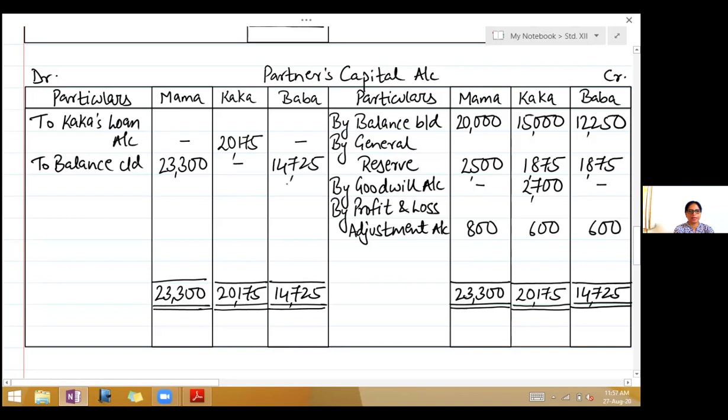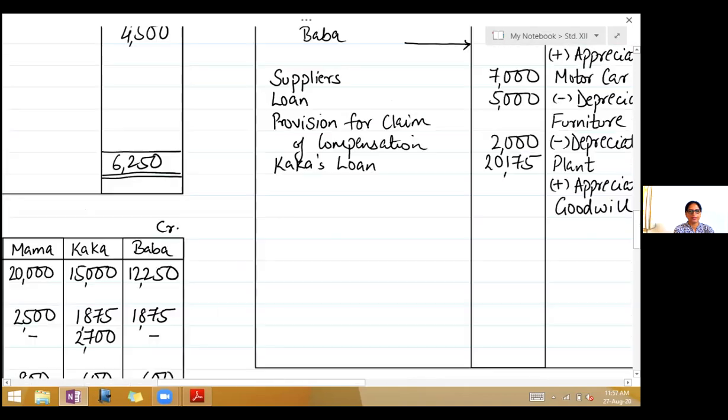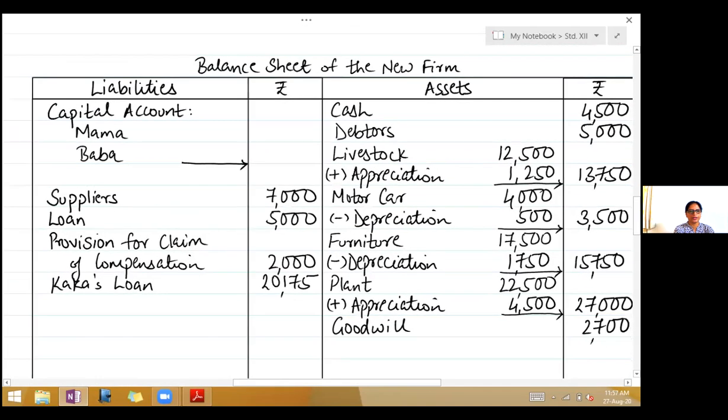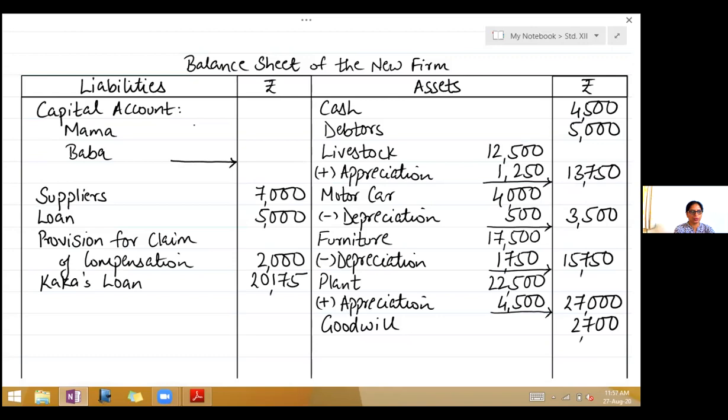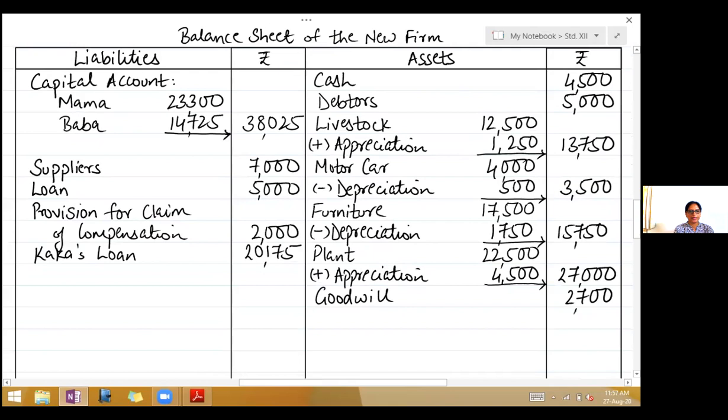These are final balances in the capital. So write in the balance sheet on the liability side. We have already written capital account. So Mama 23,300 and Baba is 14,725. Total to the outer column, 38,025. Okay, now close the balance sheet. Take the total of the asset side and the liability side.